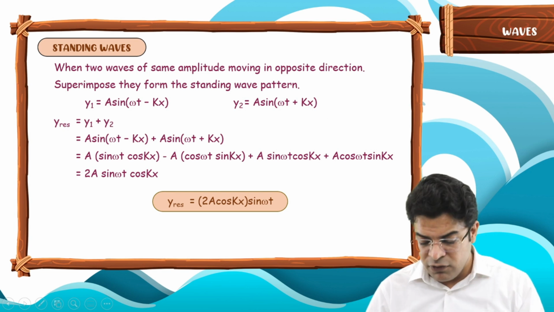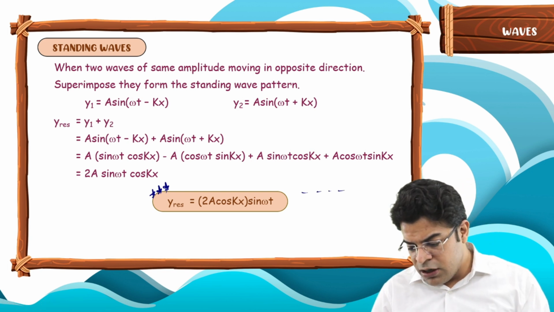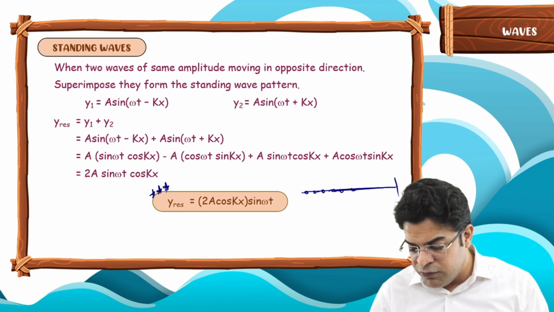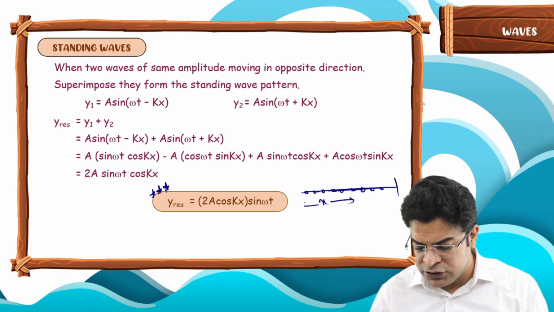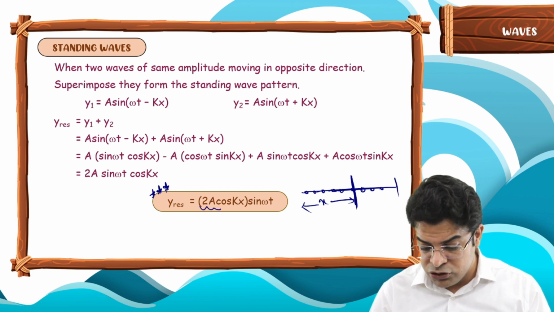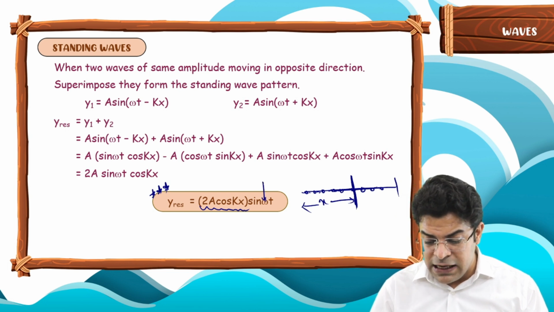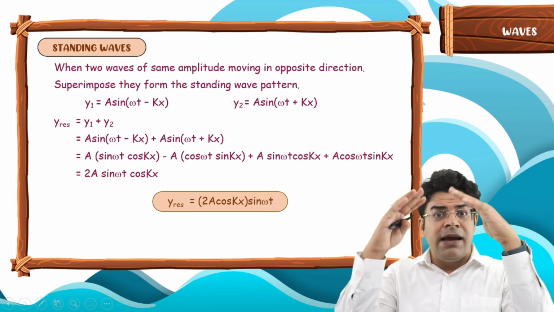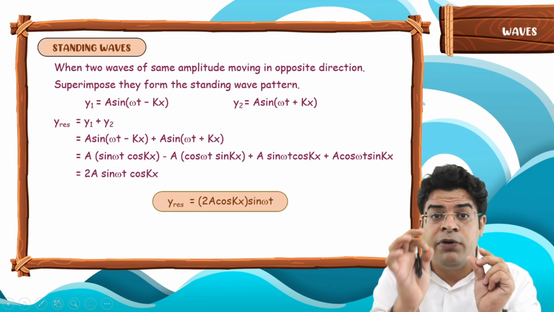Now visualize that. What does this particular equation try to tell us? This equation says that there are different points on the string, and all different points have got different x coordinates. Any particle having x coordinate x oscillates in y direction with an amplitude equal to 2a cos kx. And all the particles oscillate with same angular frequency omega. So all the particles on the string oscillate with the same time period, but different particles have got different amplitude of vibration.